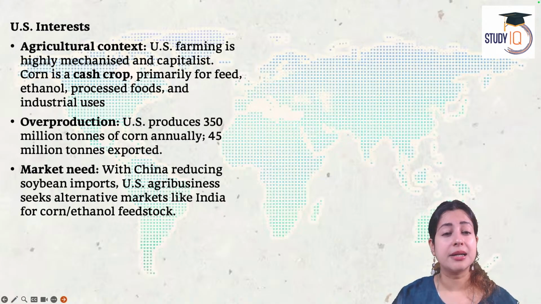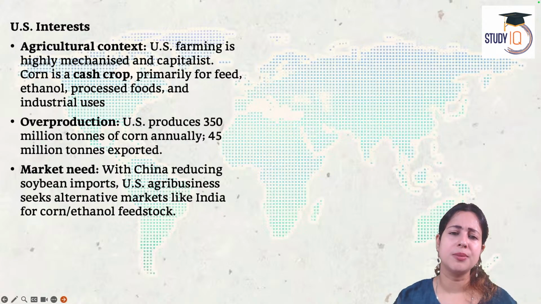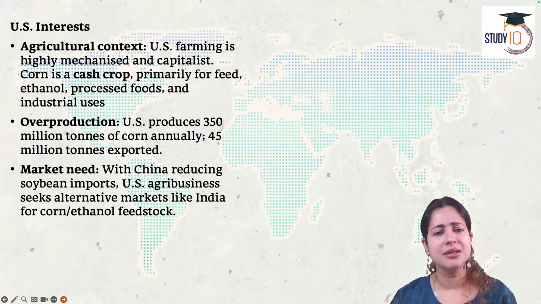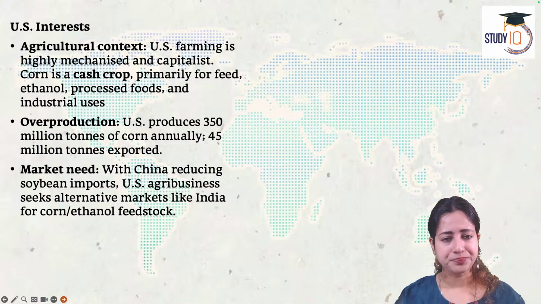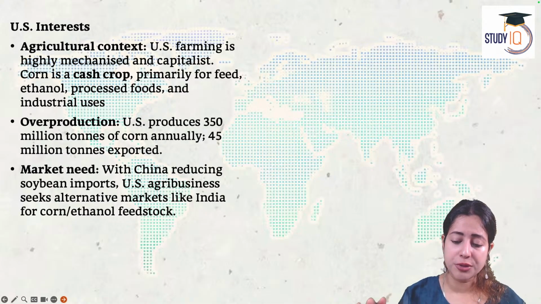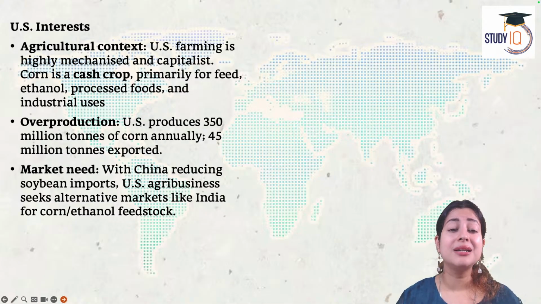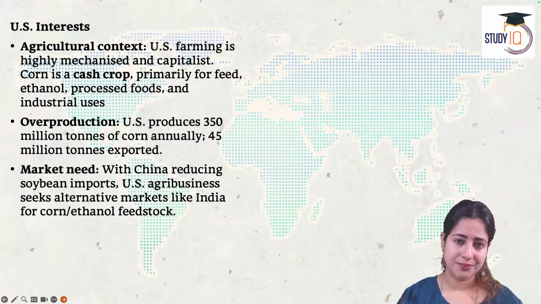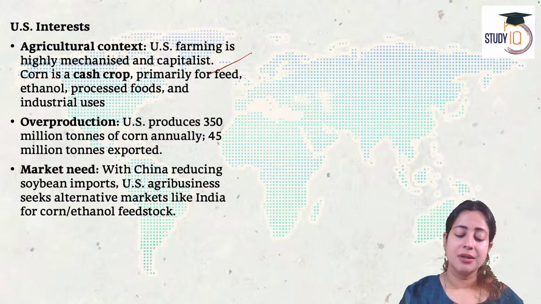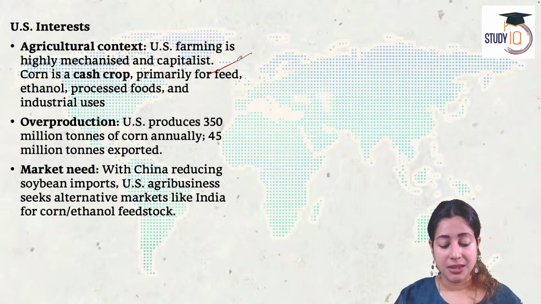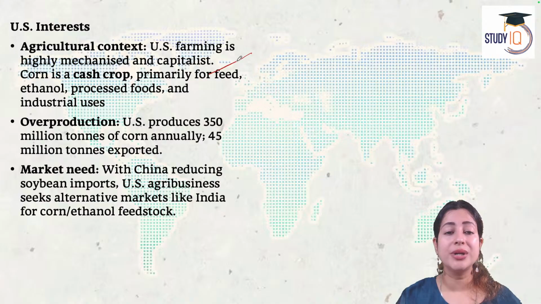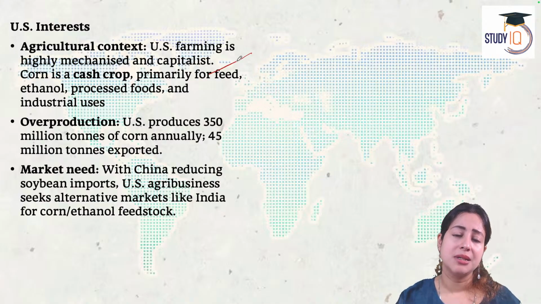Now look at the double standards of America. If we import oil from Russia, America has a problem because Russia and America are ideologically enemies. But even if we import from Ukraine, Ukraine is a great friend and a NATO ally of America. Still, America is having a problem. What to do? Talking about America's benefit, America says that we are doing mechanized, modern, machine based corn production and harvesting.